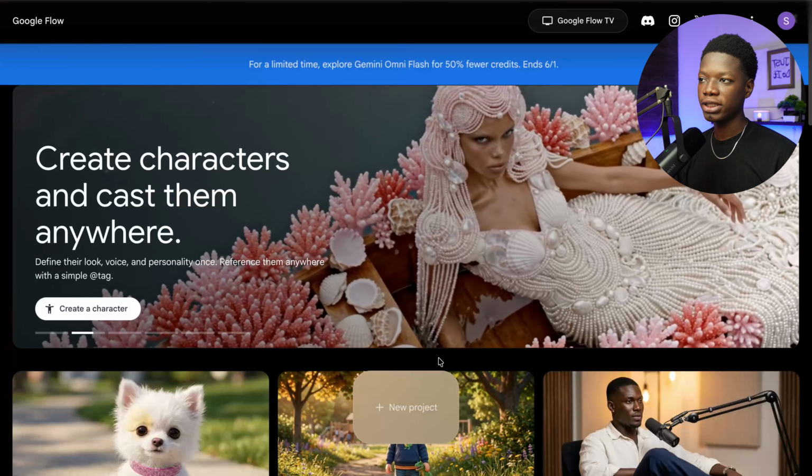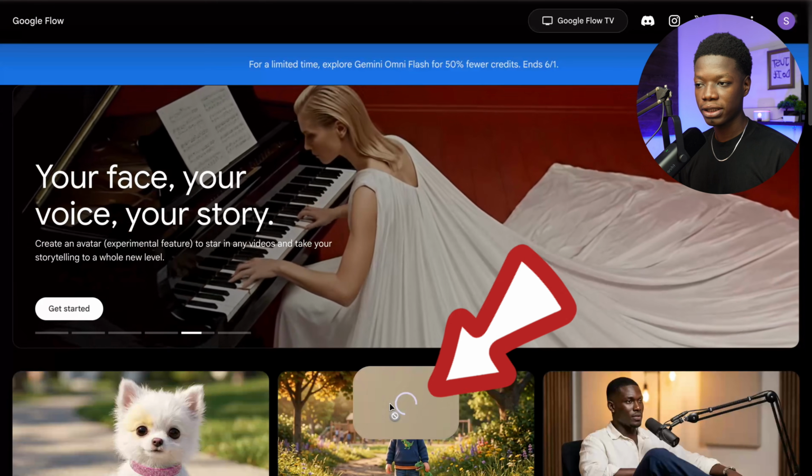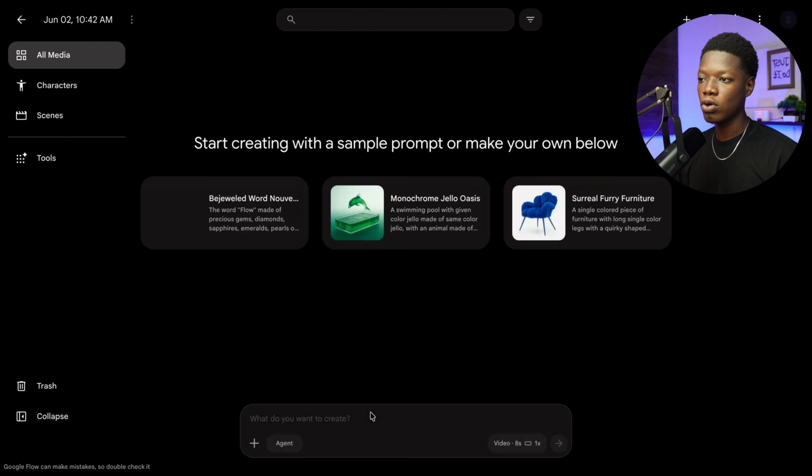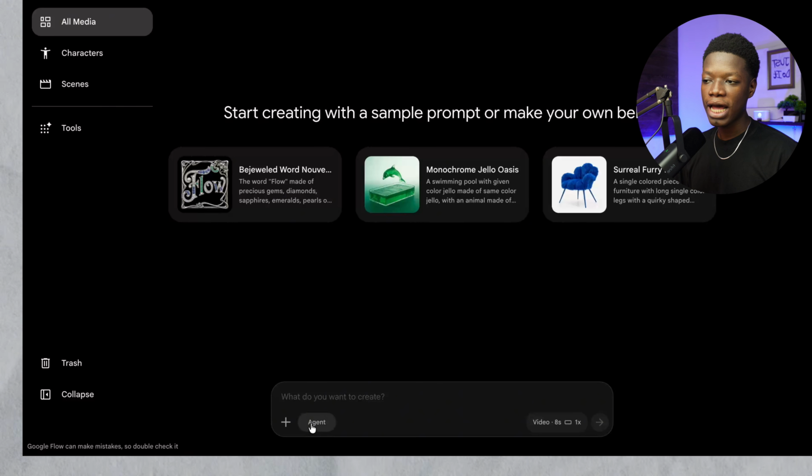And yes, this platform has a free version, and the free version is what we are going to use. So this is the platform Google Flow. You are simply going to click on new project, just like this. This interface is going to pop up, and at the very bottom right here, I believe you can see Agent. That is what we are going to use.